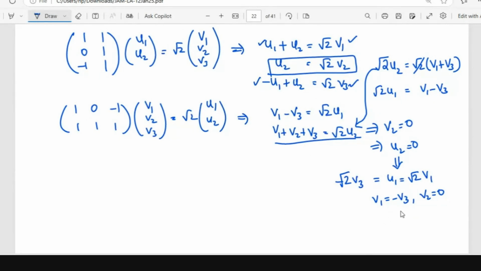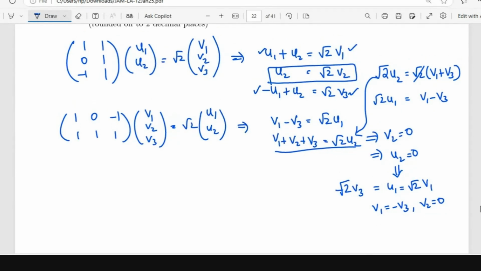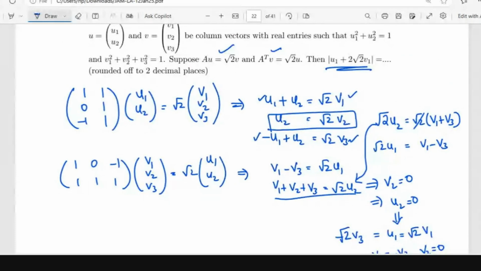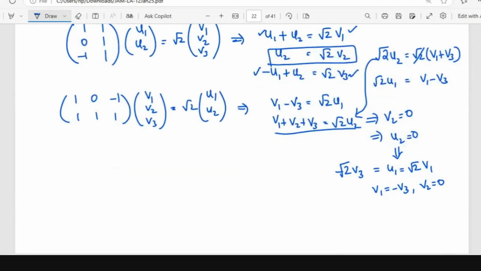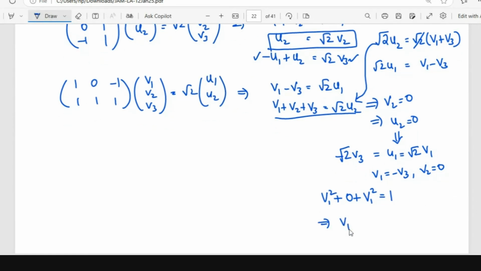And I know that V is a unit vector, right? V1 squared plus V2 squared plus V3 squared is equal to 1. So I know V1 is 1 by root 2, so V3 is minus 1 by root 2.